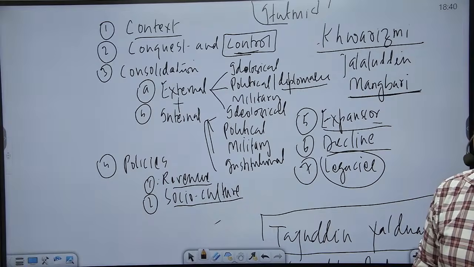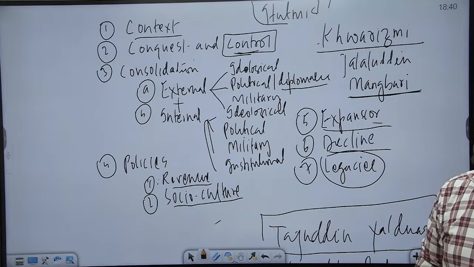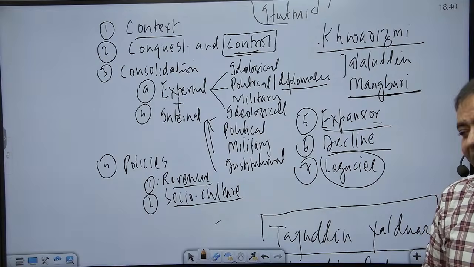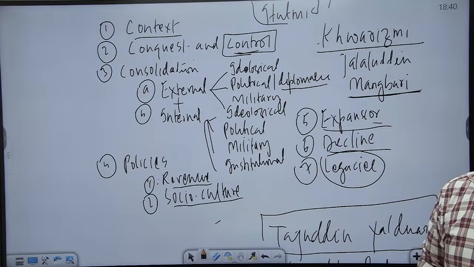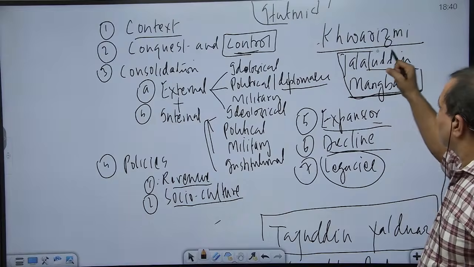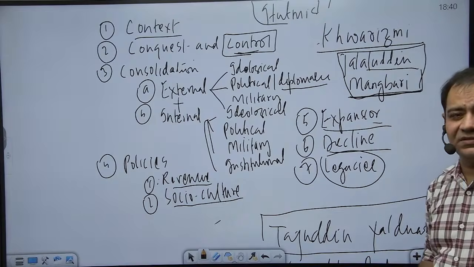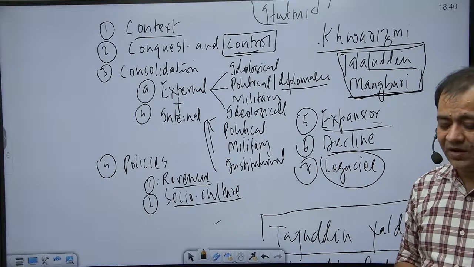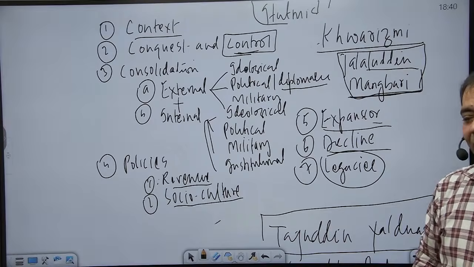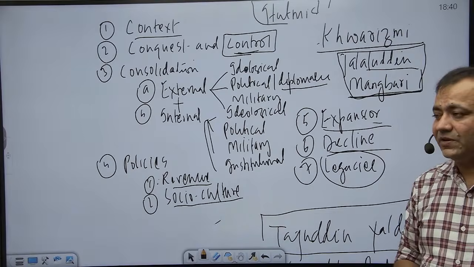So now see the situation. If shelter was given, that amounted to inviting Chingiz Khan to invade the incipient Delhi Sultanate, which was still in its infancy. And if shelter was not given, then this person, Jalaluddin Mangbarni, too had the capacity to destroy the Sultanate. So if someone is being chased by Chingiz Khan, none other than Chingiz Khan, you can understand the power and significance of that person. So he used diplomacy, and this is what we say: the first threat of Mongol invasion appeared during the time of Iltutmish.